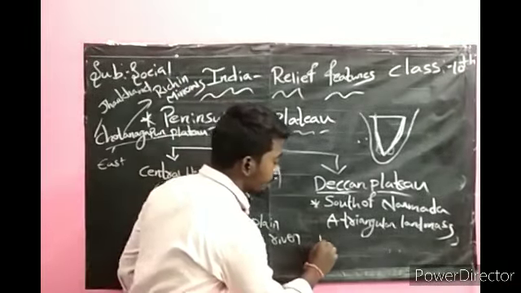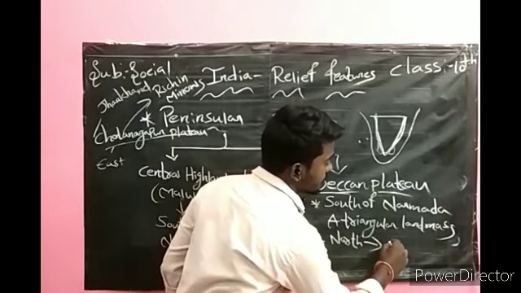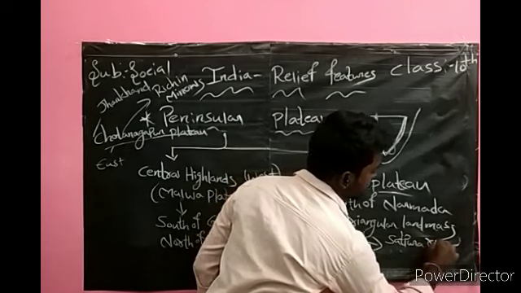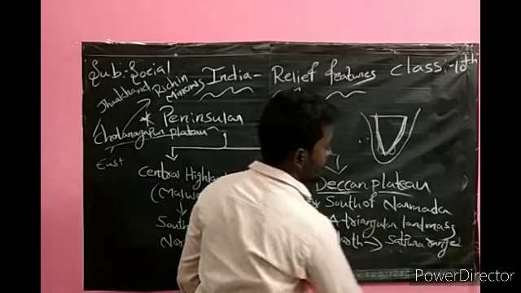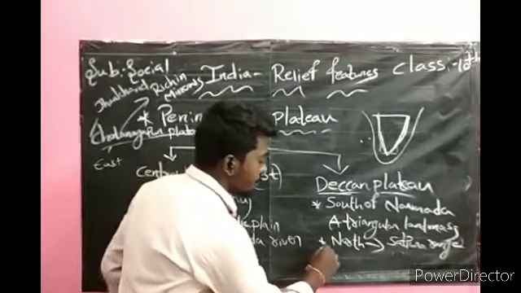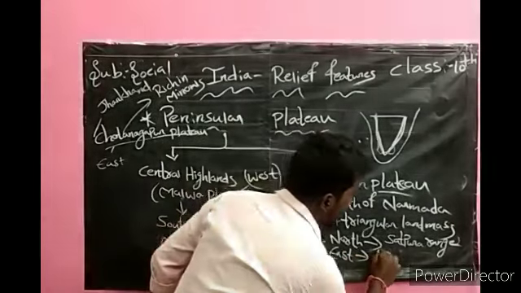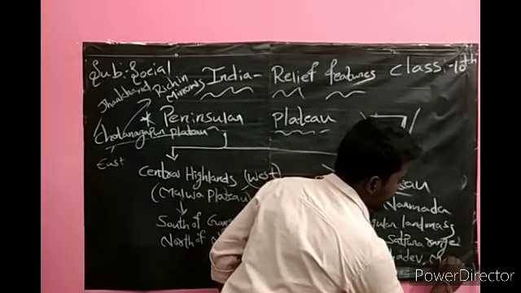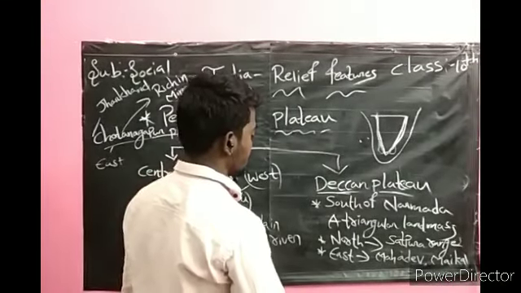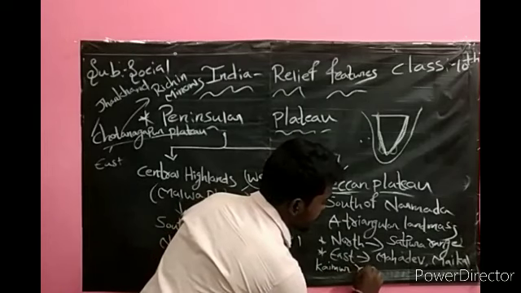Towards the north of the Deccan Plateau, we have the Satpura range. Very, very important. Towards the east, we have the Mahadev, Maikal, and Kaimur ranges.